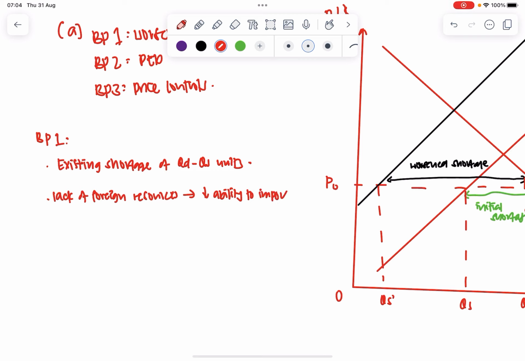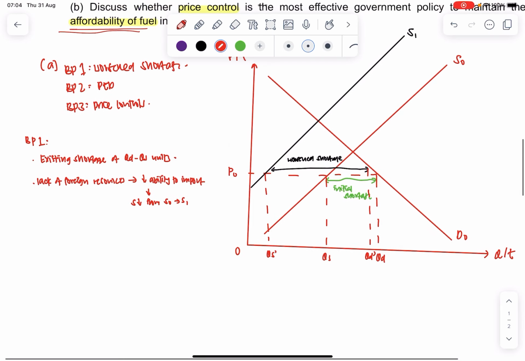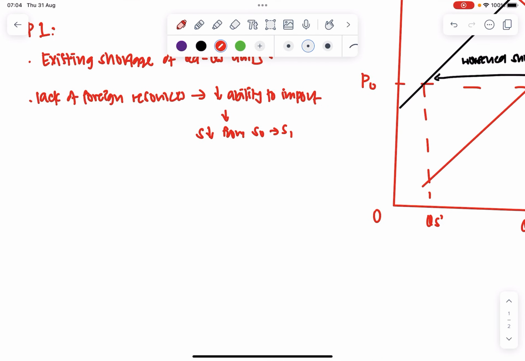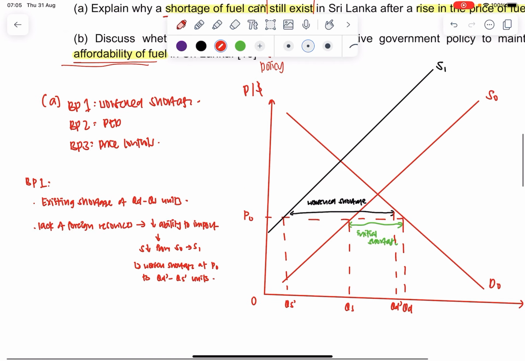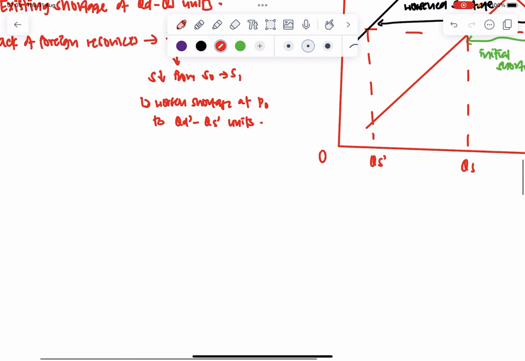And then because of this, my supply falls from S0 to S1. So you can see here I'm trying to engage my graph as much as possible. And then after that, I would say that this would worsen the shortage at the initial price of P0 to QD prime minus QS prime units. So now you see here I'm already using the extract, I'm using my diagram to explain everything. So this is generally how I would explain my worsened shortage.